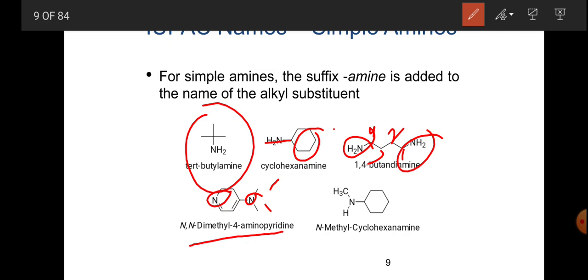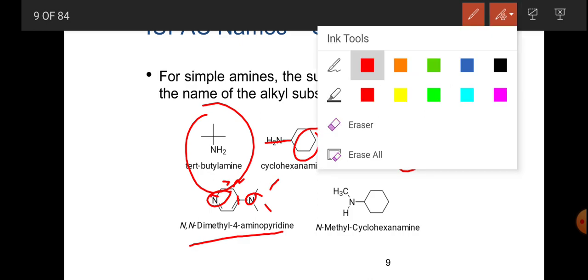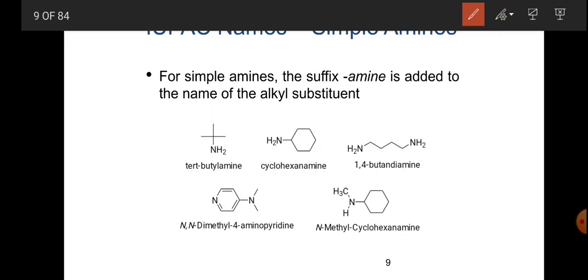And this is N,N-dimethyl-4-aminopyridine, so that means here N-dimethyl, and here N also in the ring. This is the one position, this is the two position, this is the third position, and nitrogen is the fourth position, 4-aminopyridine. So the ring nitrogen is position 1, the fourth position has the amino nitrogen and 2 methyls.